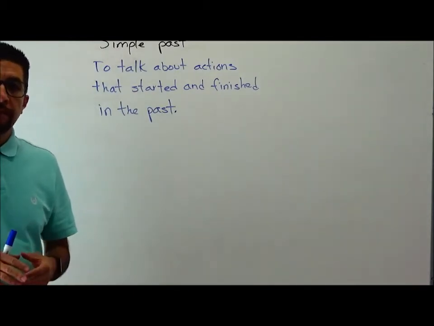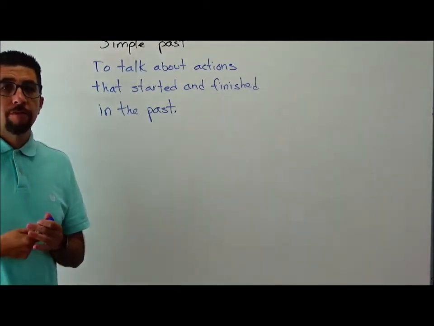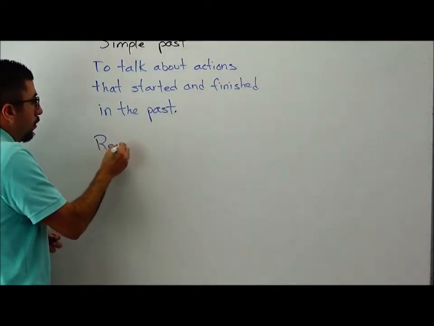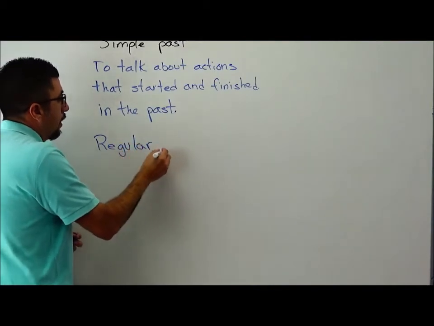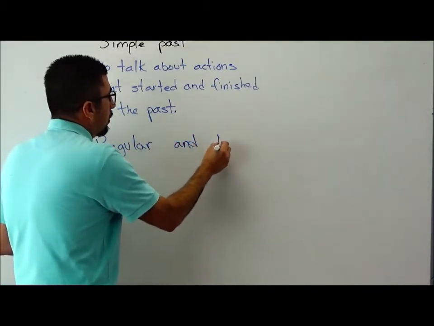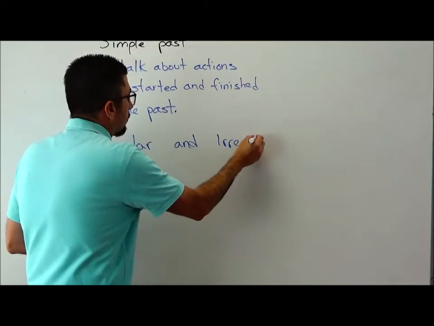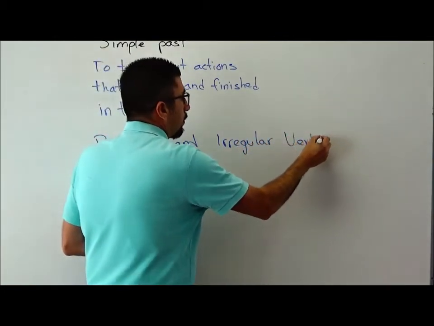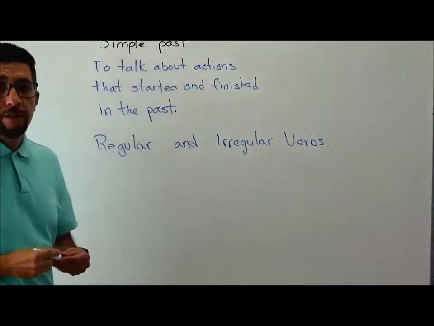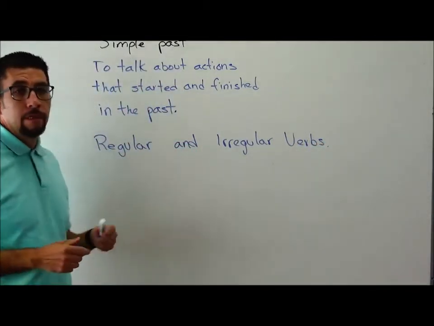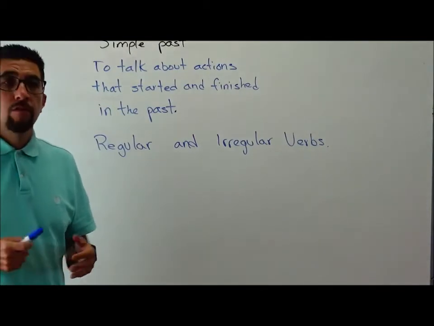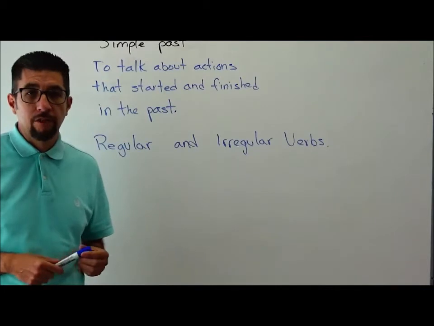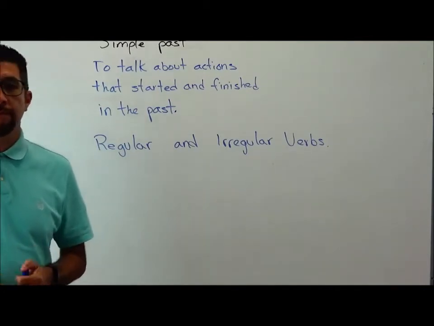We have basically two kinds of verbs in English for the simple past. Regular and irregular verbs. And we're going to use this classification, let's say, to go through the simple past explanation. This is very easy, guys, don't worry.